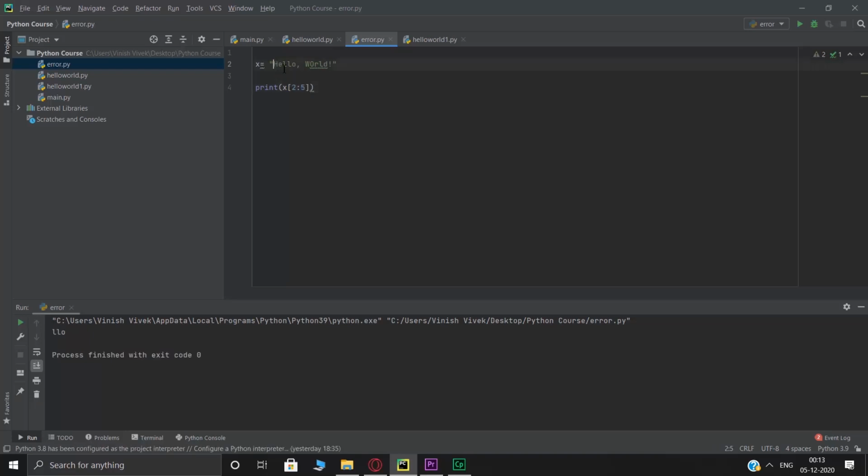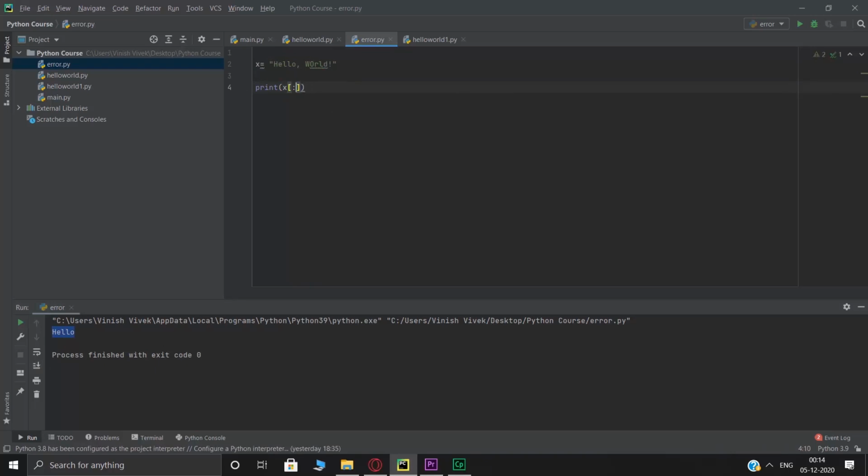So 0 was H, 1 is E, 2 is L, 3, 4 and 5. So these got printed. Alright, this is slicing basically, and this is how you can print a certain value. So if you want everything to get printed until the 5th part from the start, you just have to leave this blank like this. That's it, and print, and there you go, it printed hello.